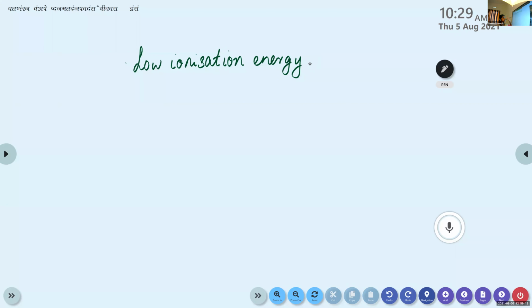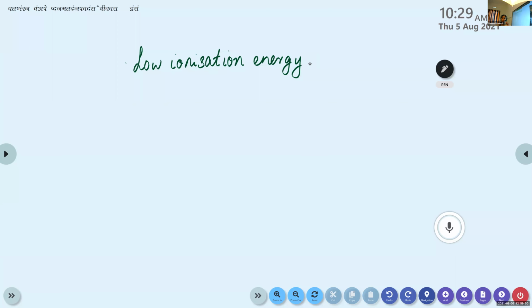In the case of s block elements, their ionization energy is very low, because only 1 or 2 electrons are there in their outermost shell. If they remove these electrons from the outermost shell, they will be more stable, right? So s block elements have very low ionization energy.